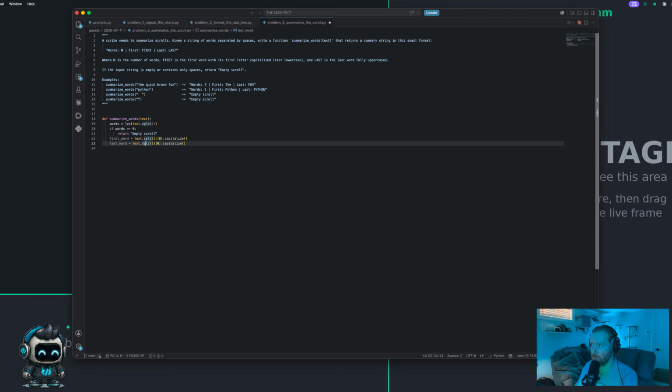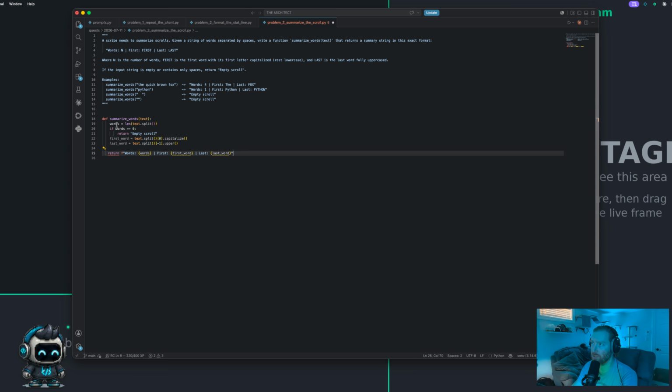Last word, text split equals -1. And we are going to, oops. We don't want to capitalize because capitalize is, upper is what I want. Okay. And then we're going to return. We don't need that last one there. That's what we need. So we're going to return. This is just saving me typing it out.